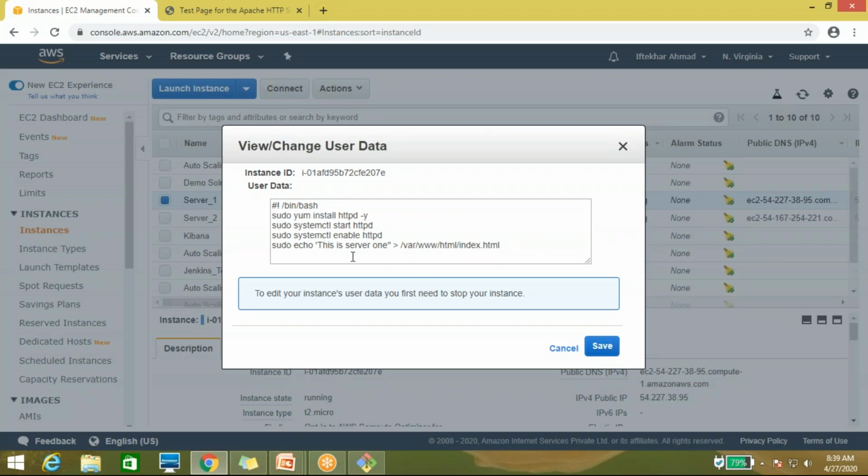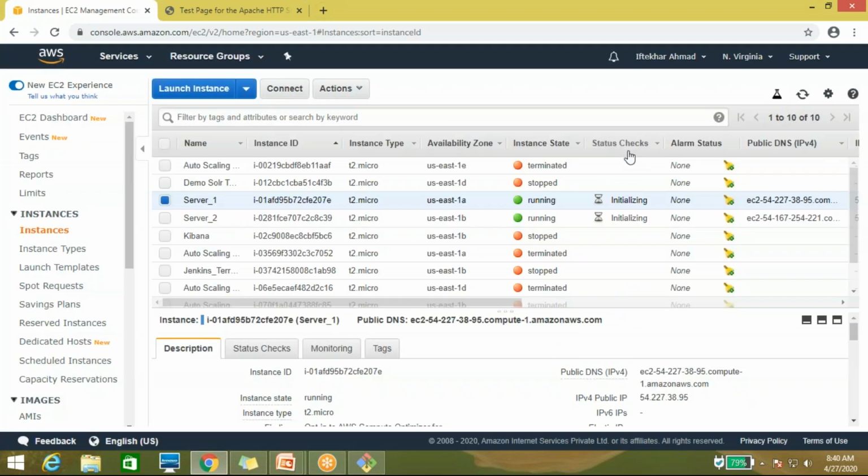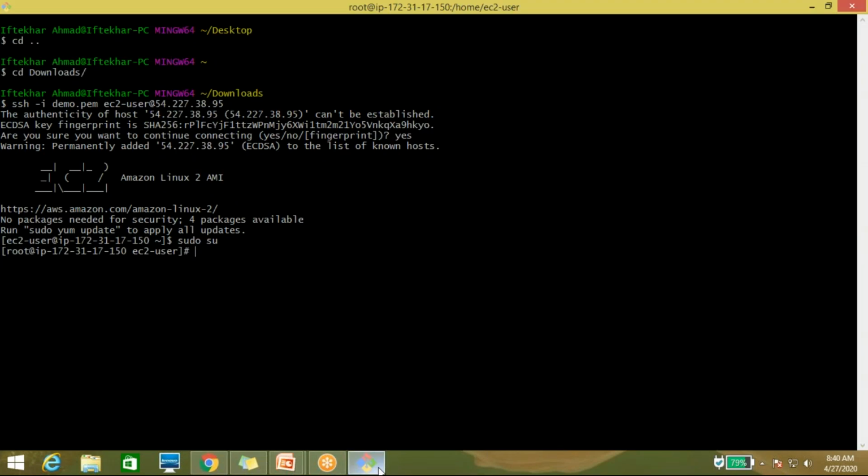Here you can see the mistake I made in the path var www html index.html. I don't know exactly why it happened. So now come to cd /var/www/html. Okay, now vi.